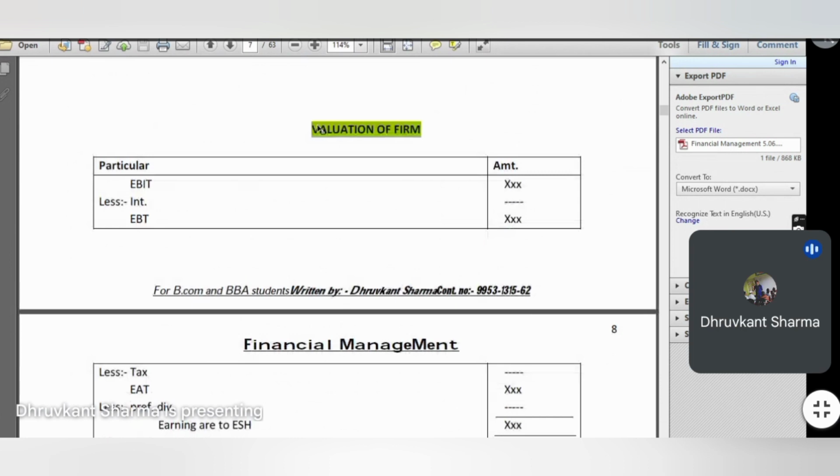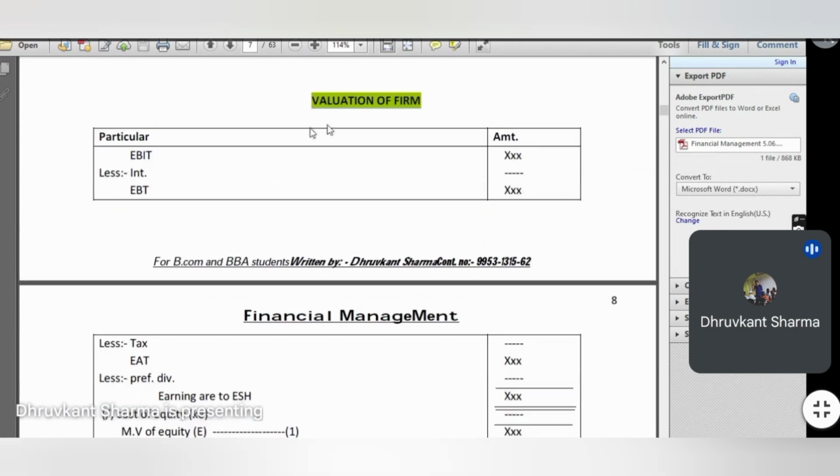Whether it is more or less, what should be the value of firm. And when is this chapter relevant in the practical scenario? Whenever two companies are going to merge, or when one company is going to buy another company, then its financial manager has to calculate an estimated value that we need to pay to the other company. That is the relevance of this chapter.